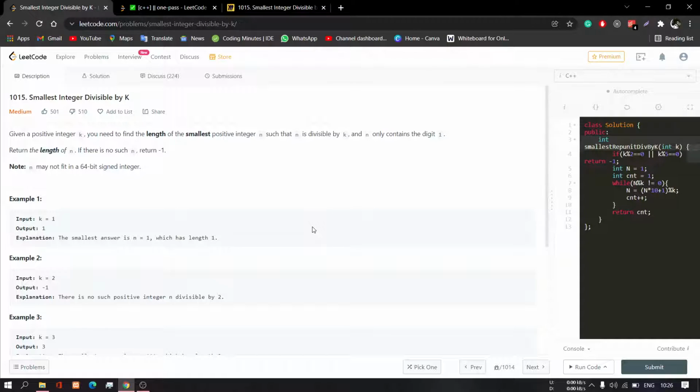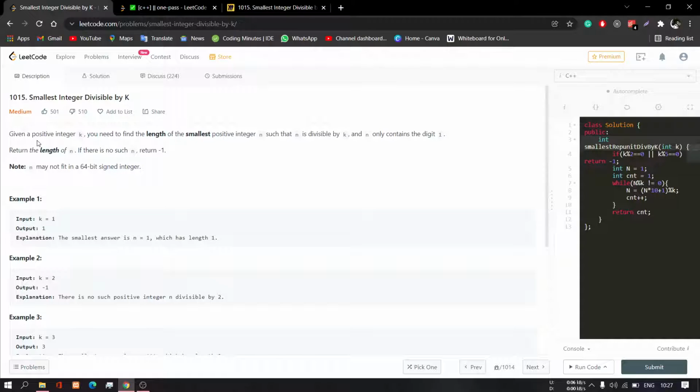So today I am back with another LeetCode daily challenge, and it is LeetCode number 1015, smallest integer divisible by k. It is a medium level question, and I don't like the question; you can see that the dislikes are more than the likes. So this is not an intuitive question. Okay, so let's do it.